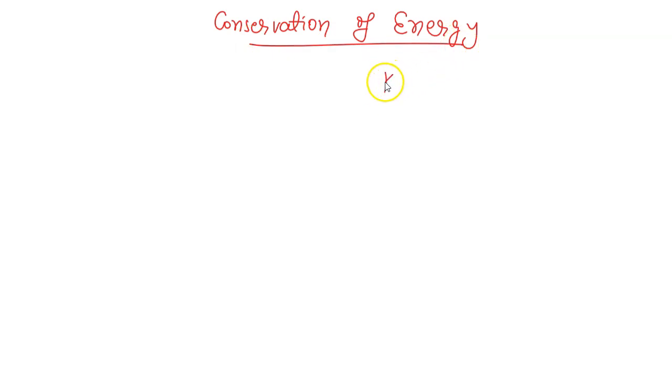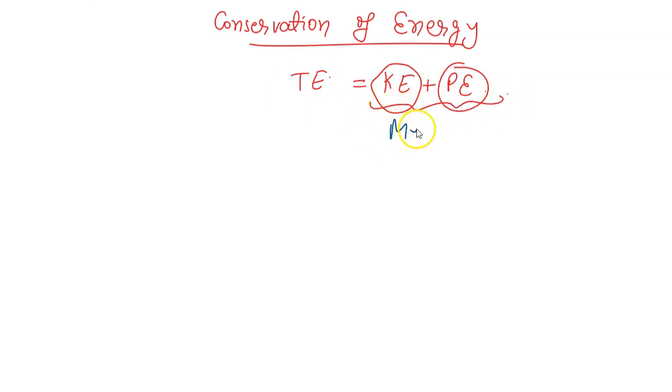So we already talked about conservation of energy, and today we will see that potential energy and kinetic energy, although they are different forms of energy, are the ones we mainly need to care about, because they are related to the motion and position of an object. This is total energy, TE means total energy. We call the sum of potential and kinetic energy as mechanical energy.